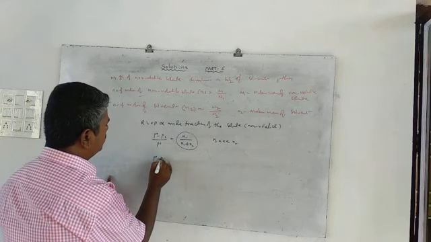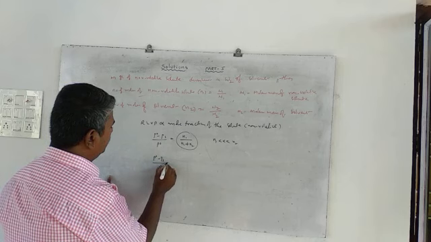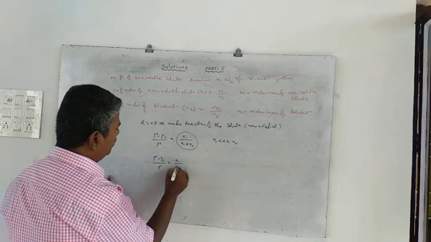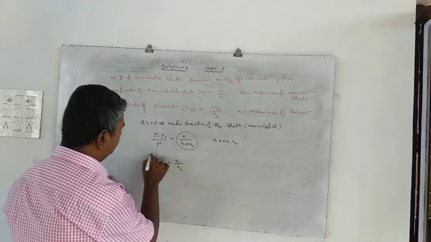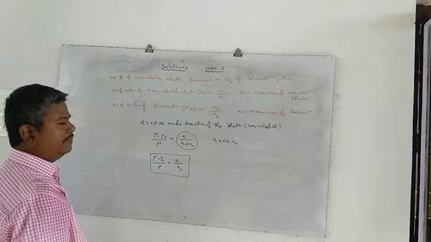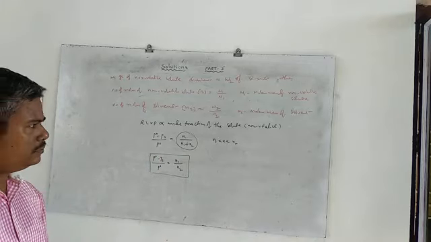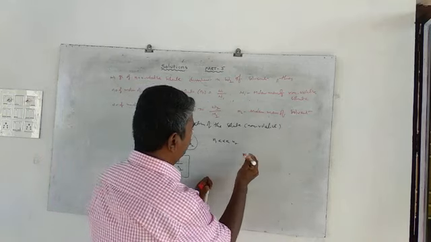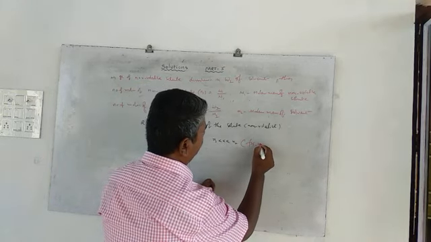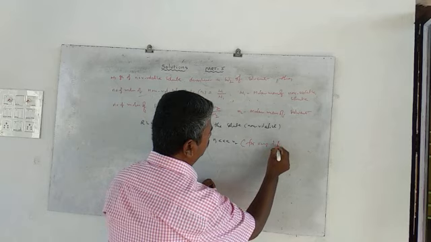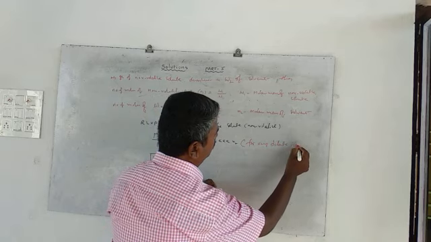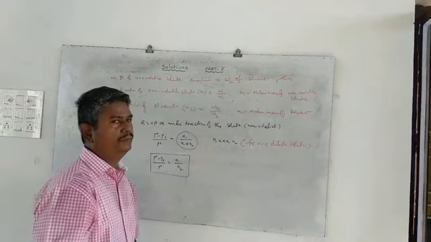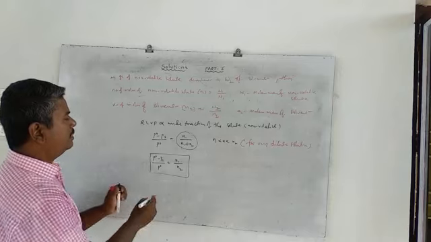(P0 minus PS) by P0 equals N1 by N2, because it is a very dilute solution.